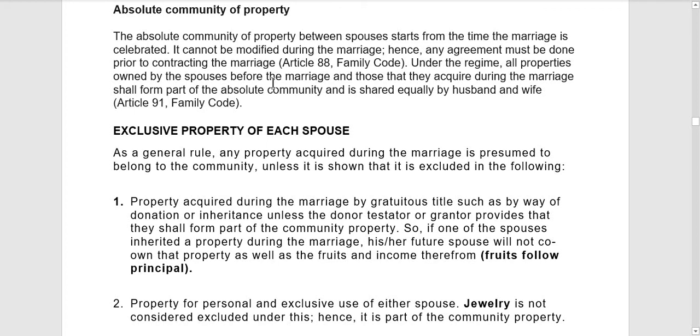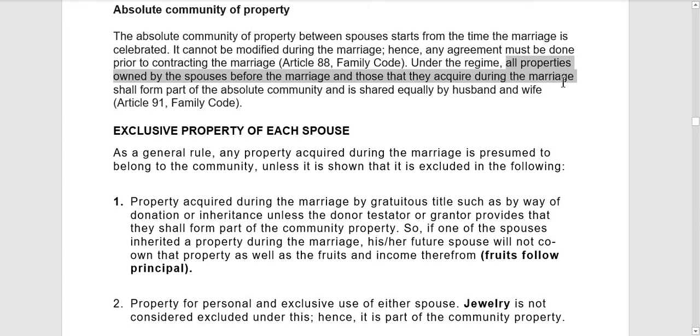Under the regime, all properties owned by the spouses before the marriage and those that they acquire during the marriage shall form part of the absolute community and is shared equally by husband and wife. As a general rule, lahat ng properties owned by the spouses before the marriage.